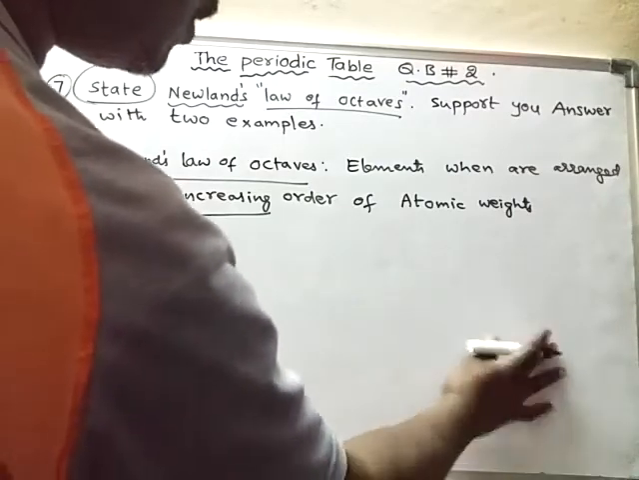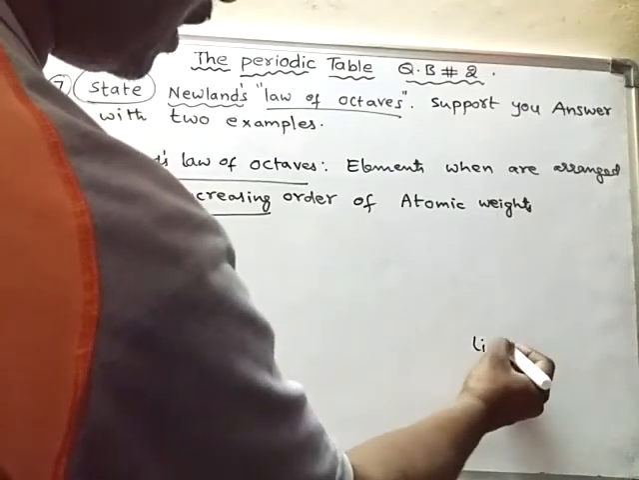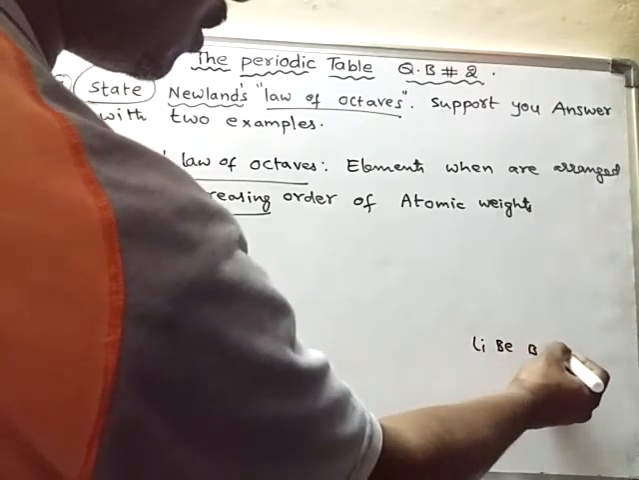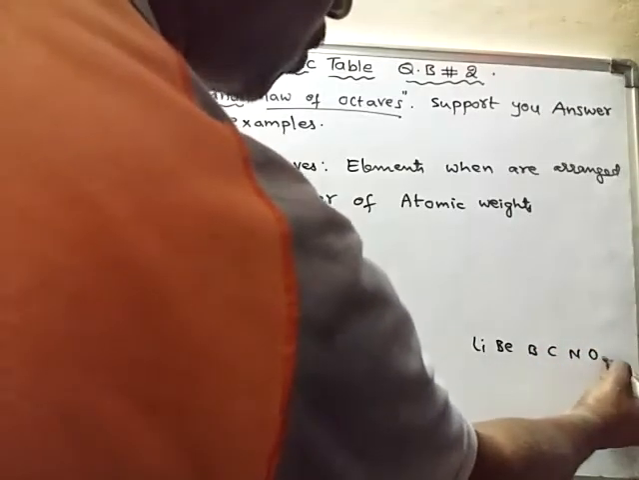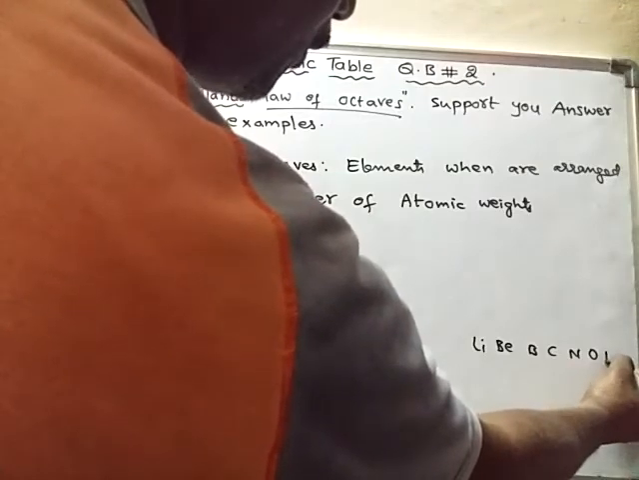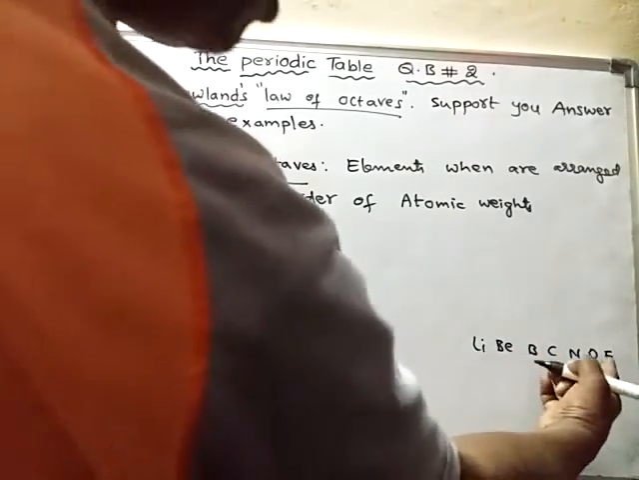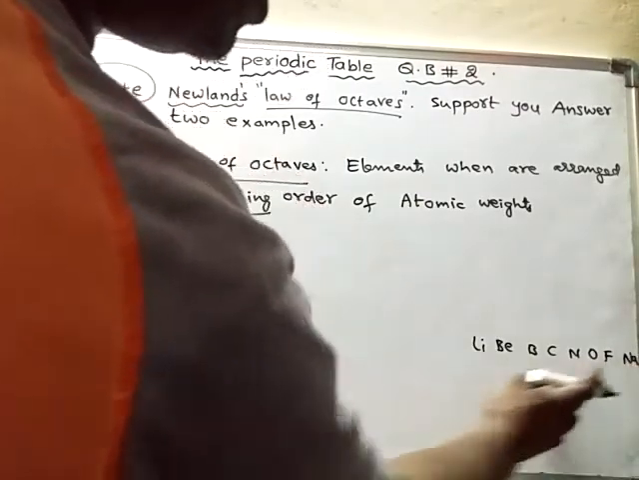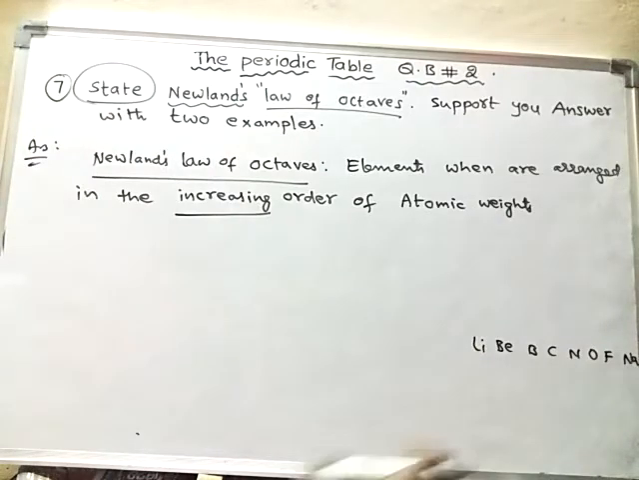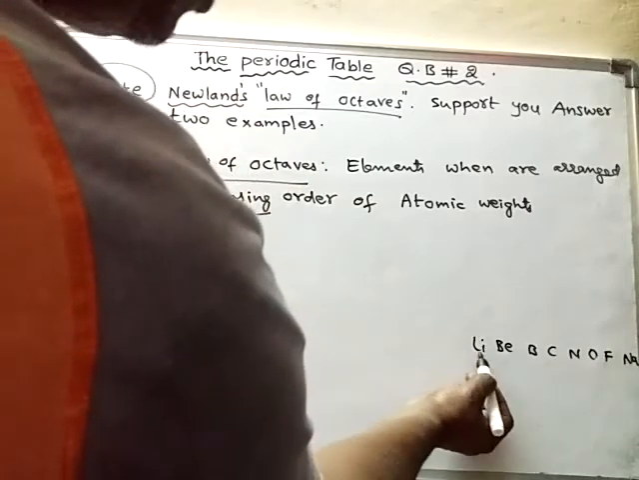Once again I'm giving lithium, beryllium, boron, carbon, nitrogen, oxygen. After oxygen, fluorine will come. After fluorine, inert gases were not known to him. So next sodium should come. Sodium he could not separate from these elements because there is a similarity between lithium and sodium.